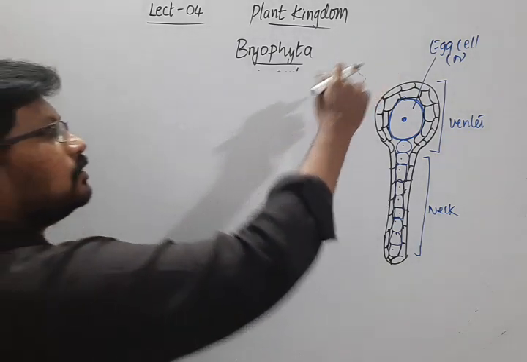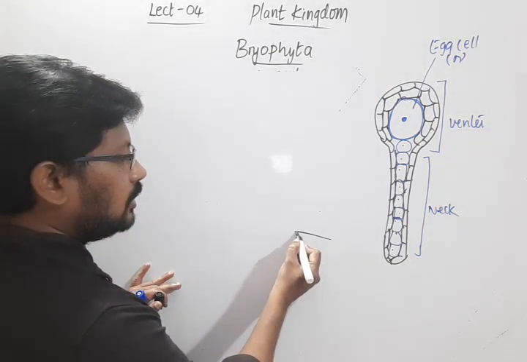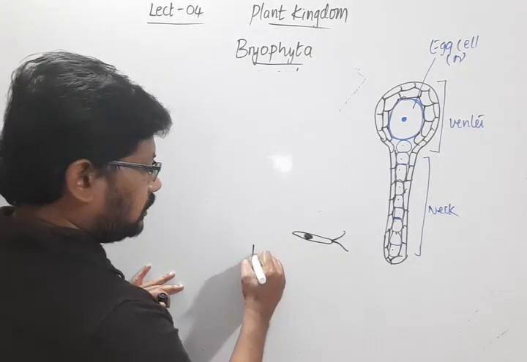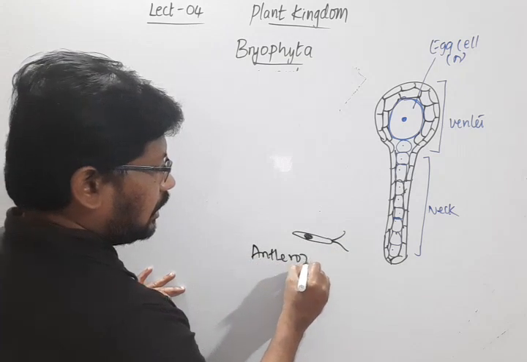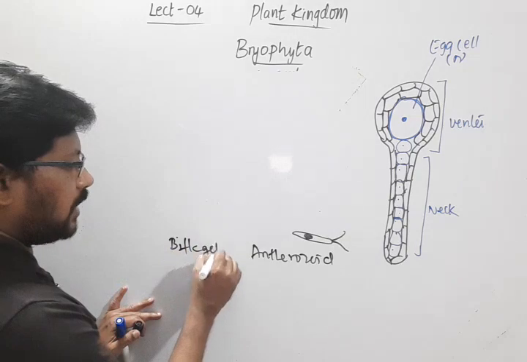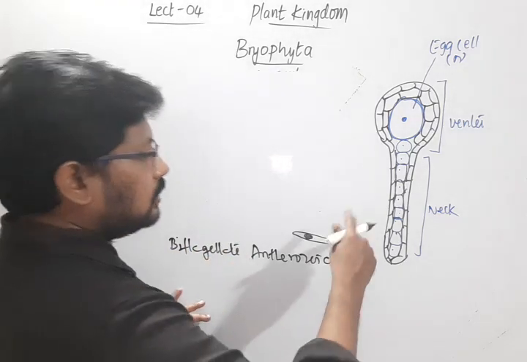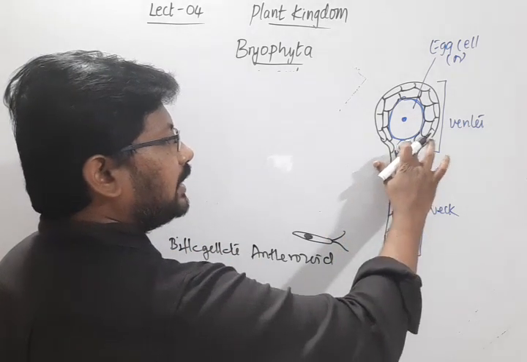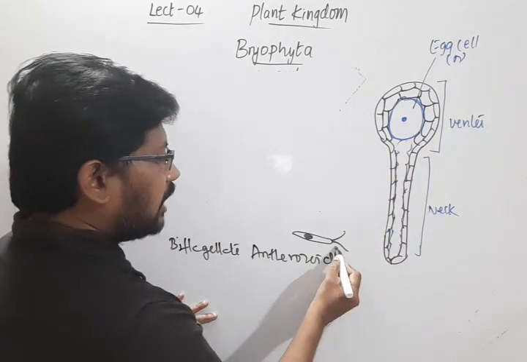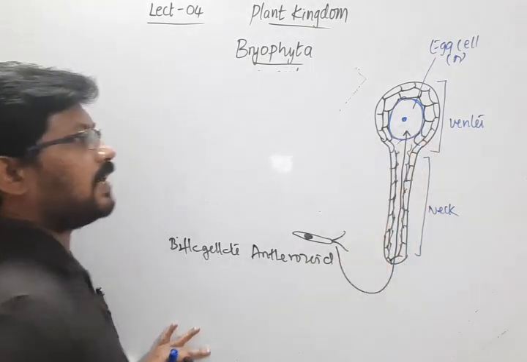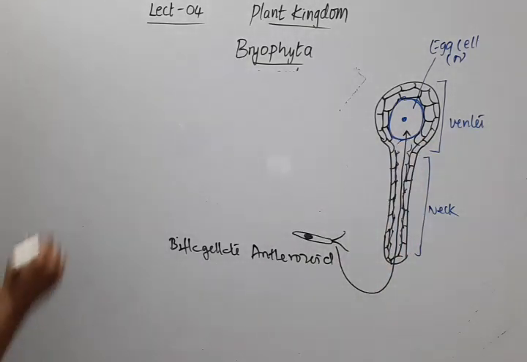Here are those biflagellate antherozoids. Now the neck cells all degenerate, and the biflagellated antherozoid moves and finally comes in contact with the egg cell.